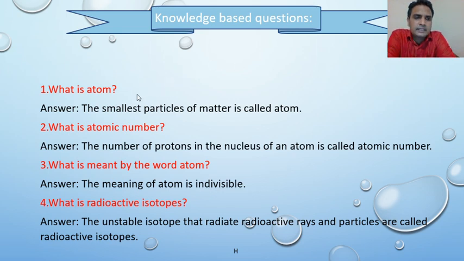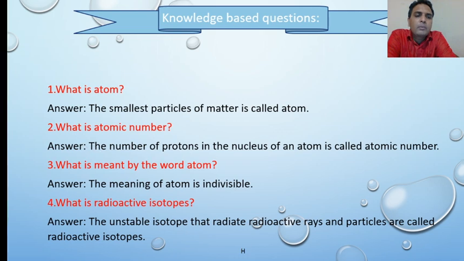Dear students, at first, what is an atom? The smallest particle of matter is called an atom. For example, we can say sodium, potassium, magnesium, aluminium, etc. Now, question number 2, what is atomic number?